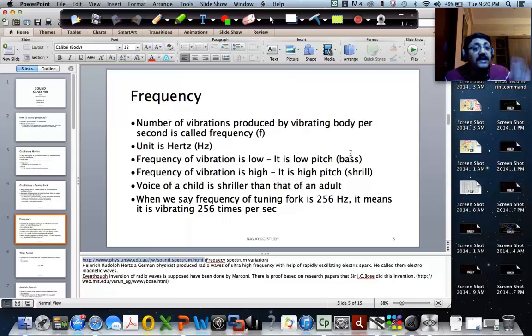Why am I telling you all this? Relate things to your day-to-day life. You're learning physics for that, not just for scoring marks in an exam. You should be able to explain things around you. Why is that bass knob there? When I am rotating it, what is happening? The explanation is not something to do with low frequency as such.